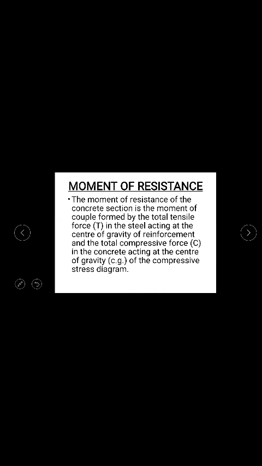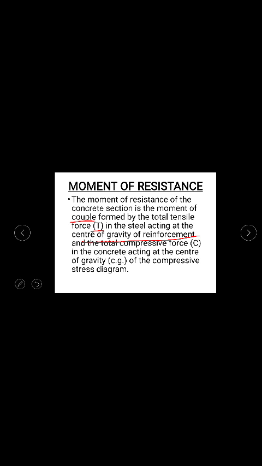Now what is this ultimate moment of resistance? You see, the moment of resistance of the concrete section is the moment of couple. You have to underline this. The couple formed by the total tensile force T in the steel acting at the center of gravity of the reinforcement. I have told you the tensile force will be acting at the center of gravity of the reinforcement. That is why we had no calculations for finding out the point of application of this tensile force. If you remember, in the previous lectures I have already clearly mentioned where this tensile force is acting.